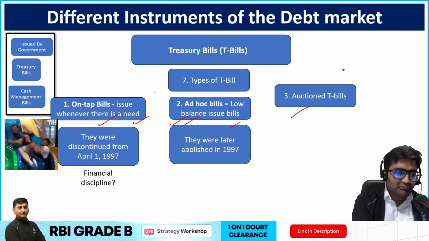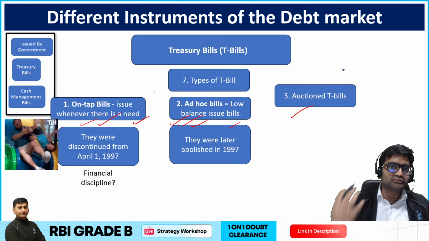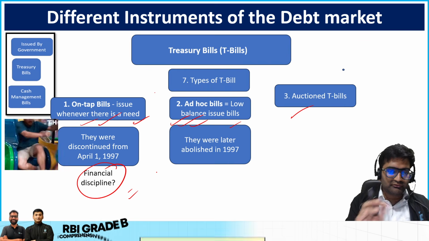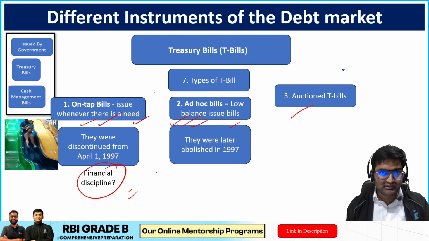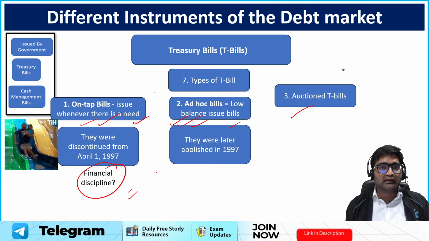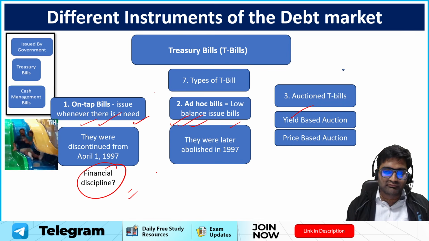This is because the government of India, whenever it wanted, used to issue these particular bills. Fiscal discipline was in question because of issuing these treasury bills, issue them and get the money. That's all. Don't do any hard work in getting that income. Okay, so that was the thing that was happening.